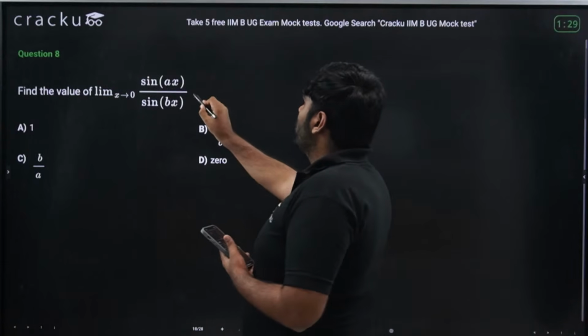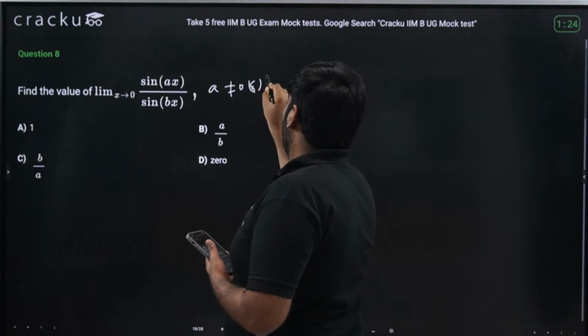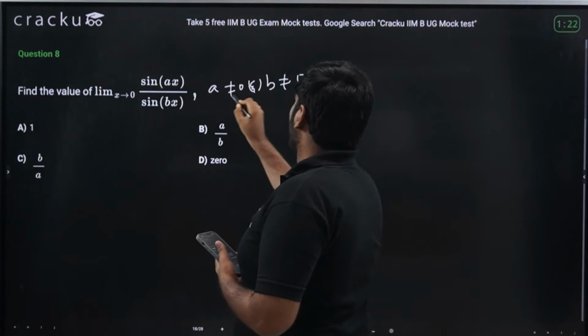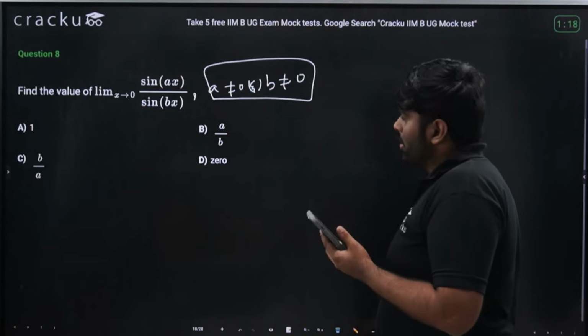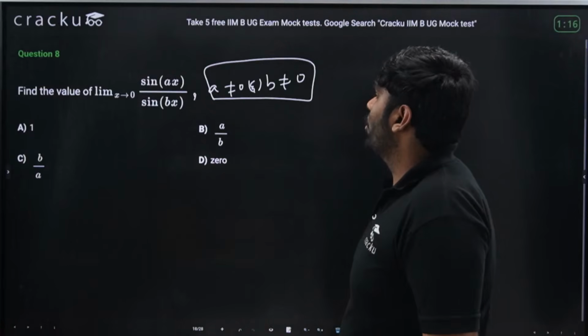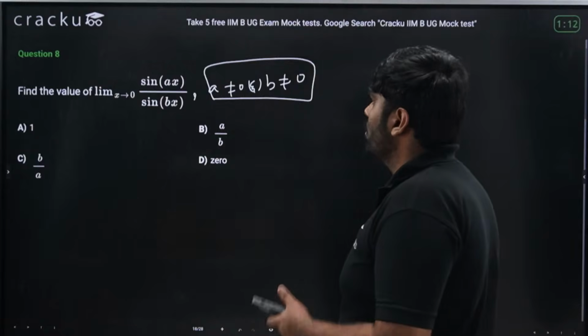Just one thing, guys. In this question, it should have been mentioned A is not equal to 0 and B is not equal to 0. I think it is assumed. You can definitely take this. Anyways, if you take A equal to 0 or B equal to 0, then my question doesn't make sense at that point of time. But I should have mentioned in the question A is not equal to 0 and B is not equal to 0. That makes more sense.